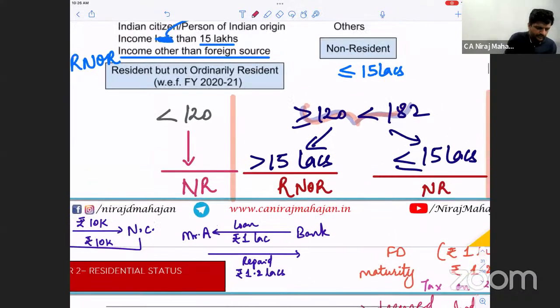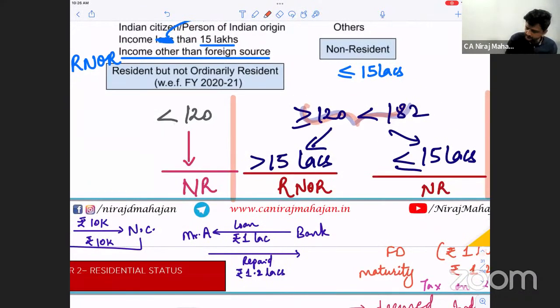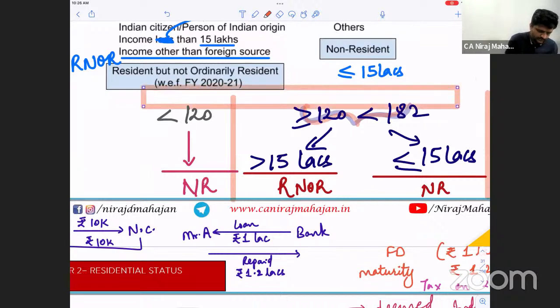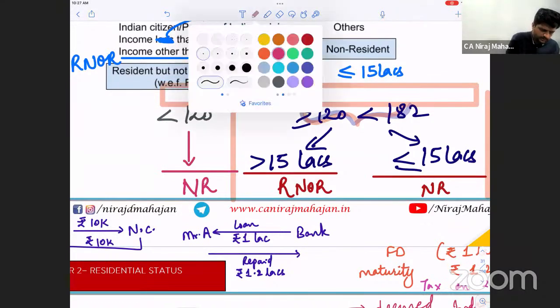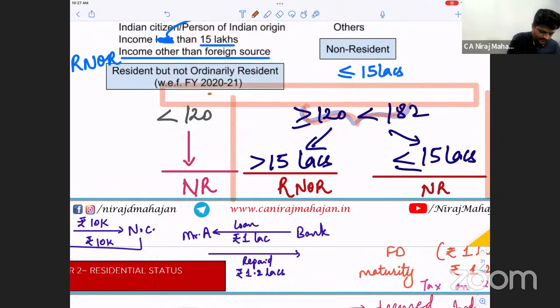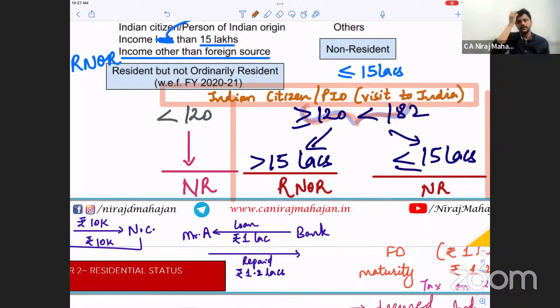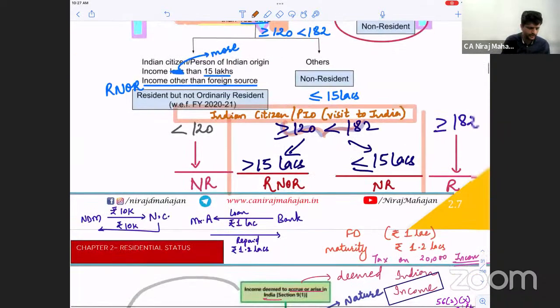And now here, this is common. I'll make one more table here actually, otherwise you'll again get confused. You are always confused today, I know that. Okay. This I'm talking mainly for whom? Which case am I talking about? Indian citizen. Person of Indian origin. Visit to India. Clear? So write on this table. Even they should help you.